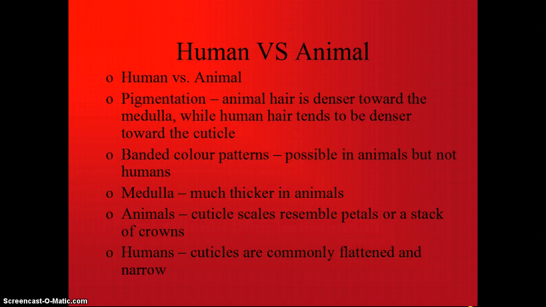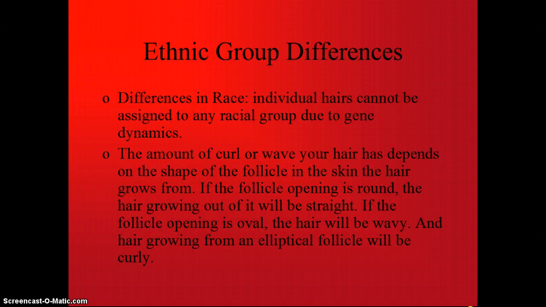Human versus animal. Pigmentation. Animal hair is denser toward the medulla, while human hair tends to be denser toward the cuticle. Banded color patterns are found only in animals. Medulla. The medulla is much thicker in animals, but again can be absent. Animals. Cuticle scales resemble petals or a stack of crowns, while cuticles on human hairs are commonly flattened and narrow.